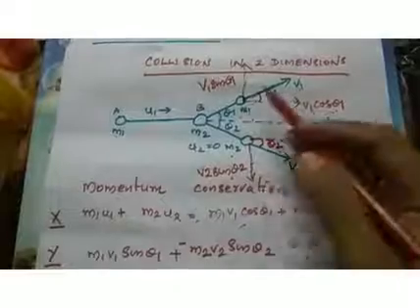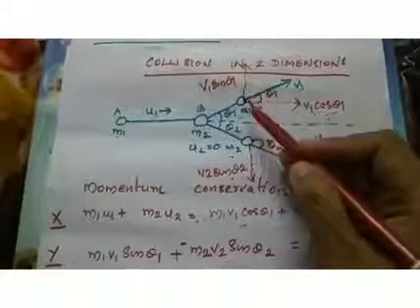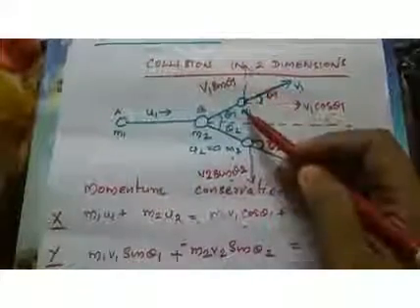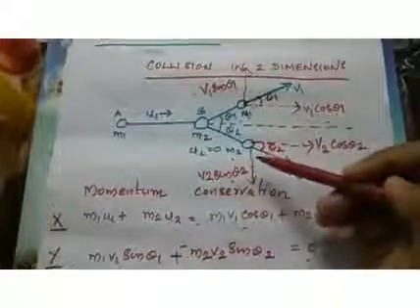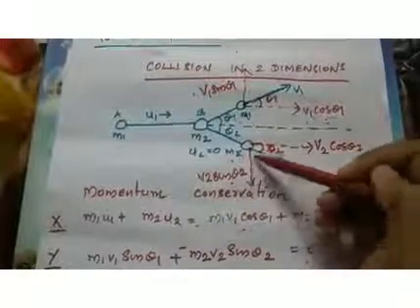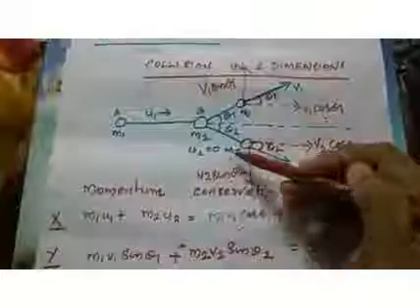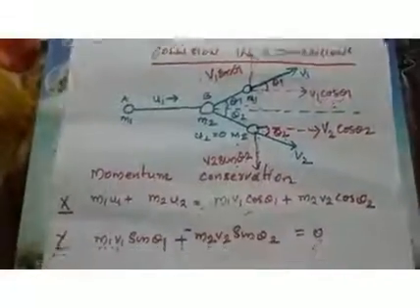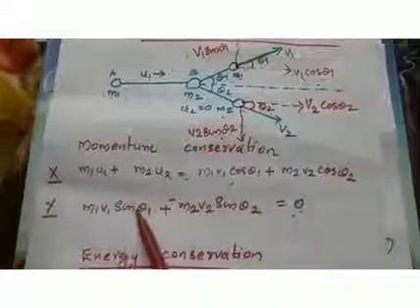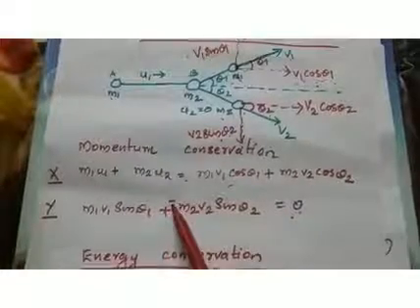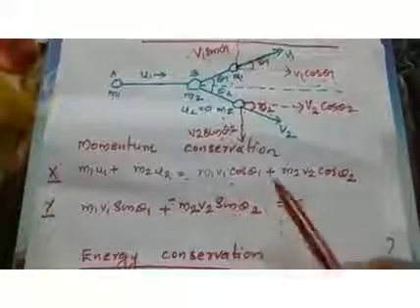Final momentum will be total momentum along y direction. So here momentum along positive y direction is m1 into v1 sin theta 1, and momentum along negative y direction is m2 into v2 sin theta 2. So the total momentum along y direction is m1 v1 sin theta 1 minus m2 v2 sin theta 2. Minus sign indicates this v2 sin theta 2 is opposite to v1 sin theta 1.